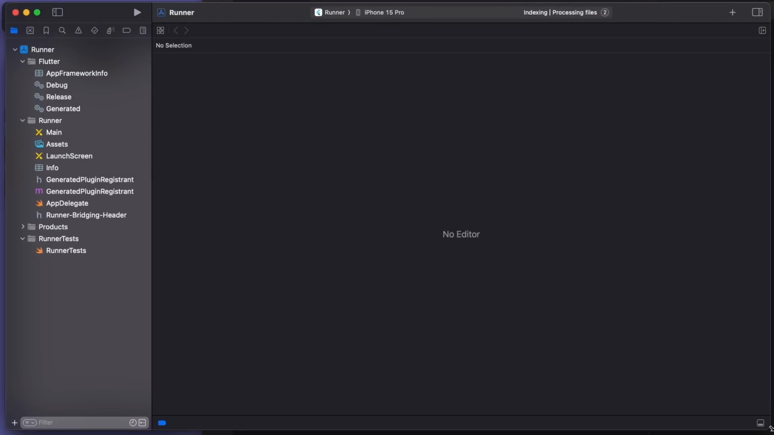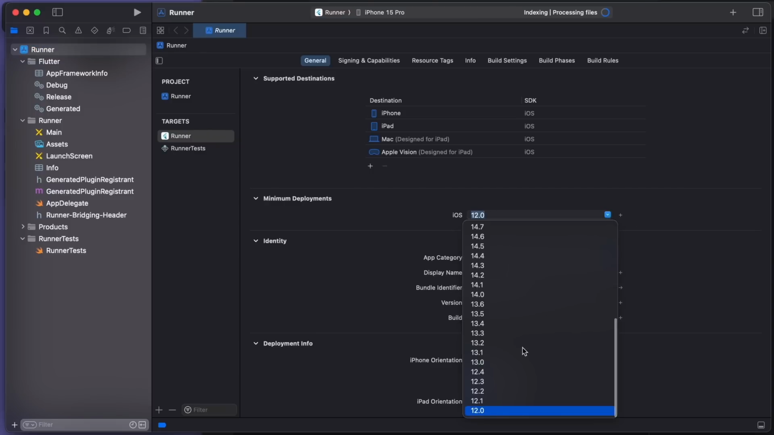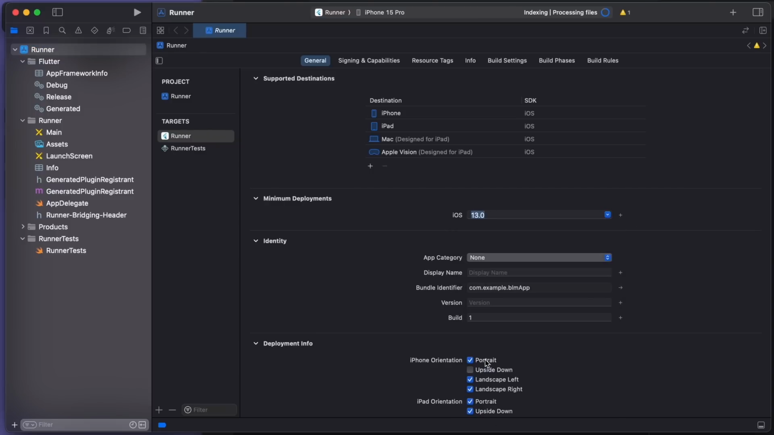So that you can go to the runner. And I just want you to change the minimum deployment to 13 because that's what Firebase requires. And the other important thing is this bundle ID. So you can see it's got the example.